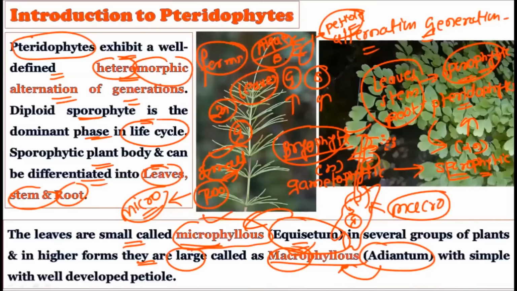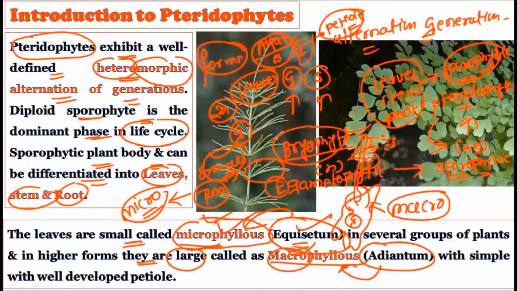Microphyllous leaves mean the smaller leaves, while macrophyllous leaves are the larger leaves. For microphyllous leaves, you have the example of Equisetum, and for macrophyllous leaves, we have the example of Adiantum. Now observe this particular picture here. The leaves you are seeing are the microphyllous leaves of Equisetum.